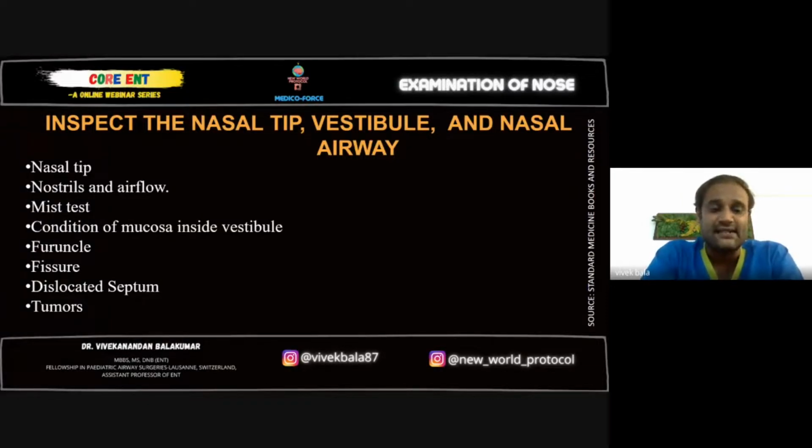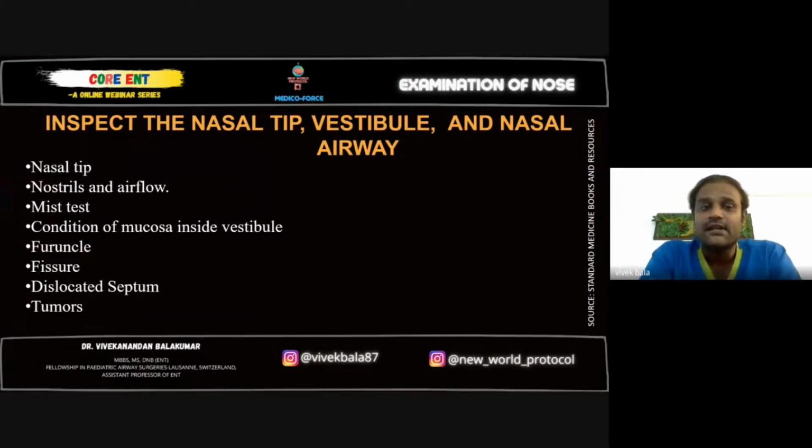Then mist test. Mist is nothing but ask them to blow into a glass and check for the misting of the glass area. It's the same way we do a cold spatula test. Then condition of the mucosa inside the vestibule. Normally the mucosa inside the vestibule will be mildly changing from the skin color to a pink color, which is a normal mucosal color. So when that is normal, just leave it.